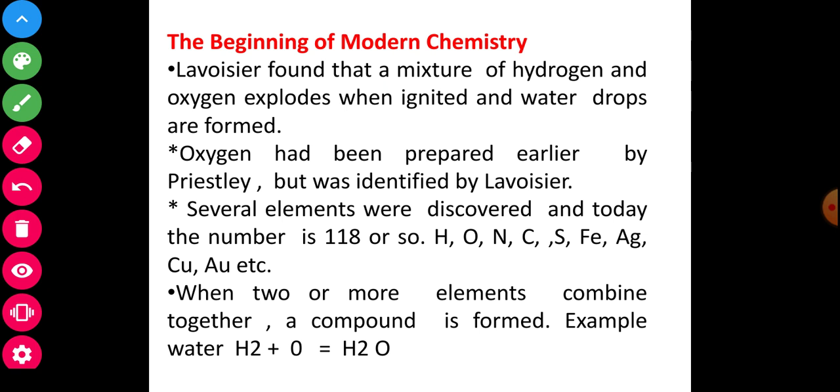Now the symbols: H for hydrogen, O for oxygen, N for nitrogen, C for carbon, S for sulfur, Fe for iron, Ag for silver, Cu for copper, Au for gold, etc. So many symbols are there for the elements. And the last point: when two or more elements combine together, a compound is formed. Example, water.